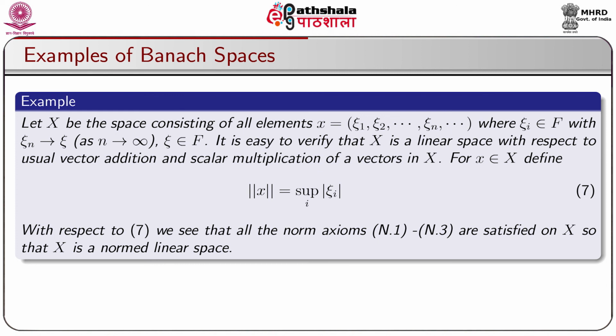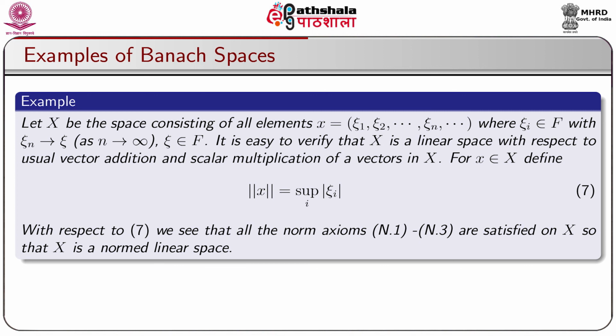So, we take another example. Let X be the space consisting of all elements x = (ξ_1, ξ_2, ..., ξ_n, ...), where ξ_i are taken from F with ξ_n converging to ξ as n tends to infinity, and ξ is taken from F. It is easy to verify that X is a linear space with respect to the usual vector addition and scalar multiplication of a vector in X.